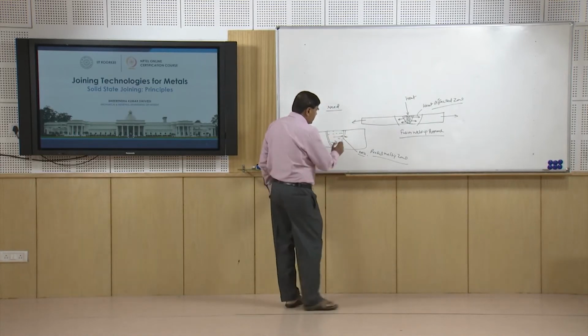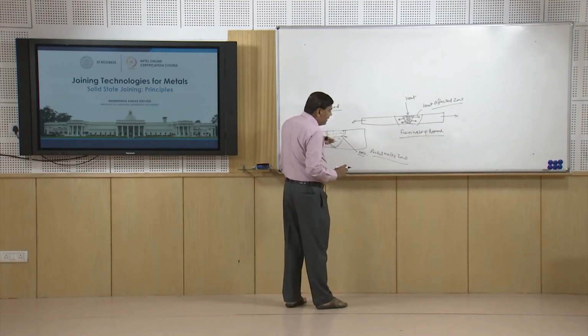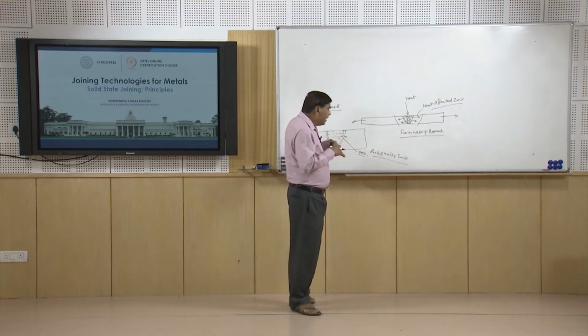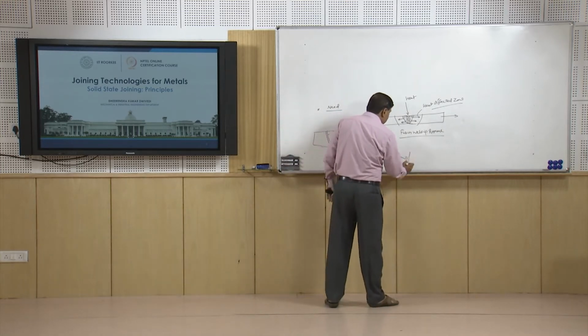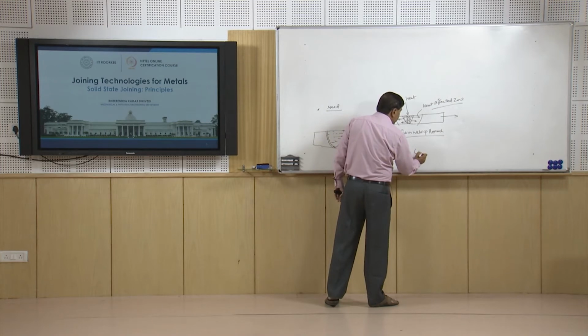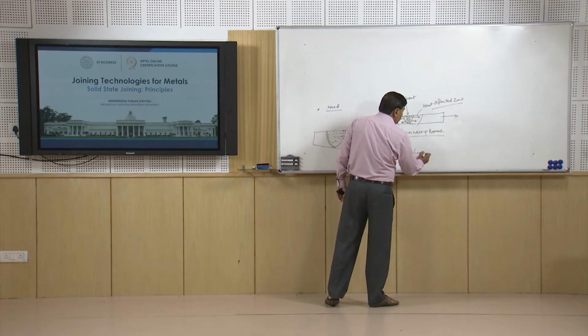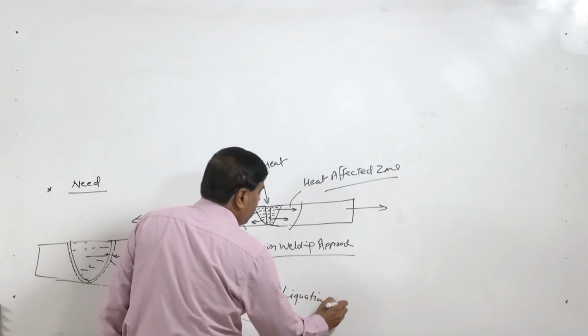Since the tensile stresses are usually formed in this area, these stresses show the tendency for cracking. So, this partial melting zone basically causes the problem of cracking, which are called liquefaction cracks.